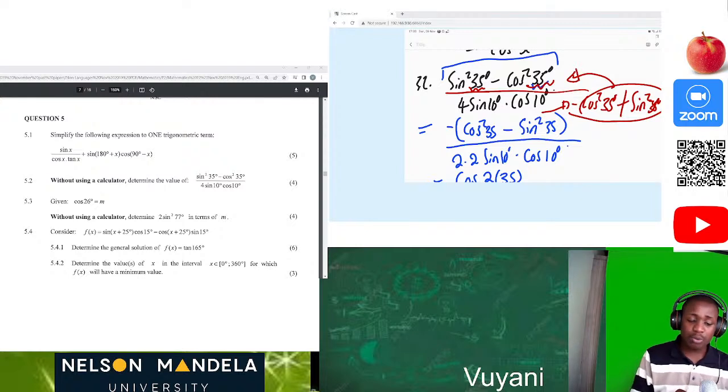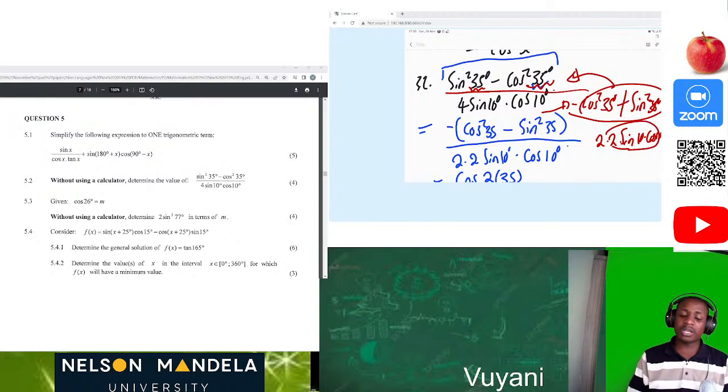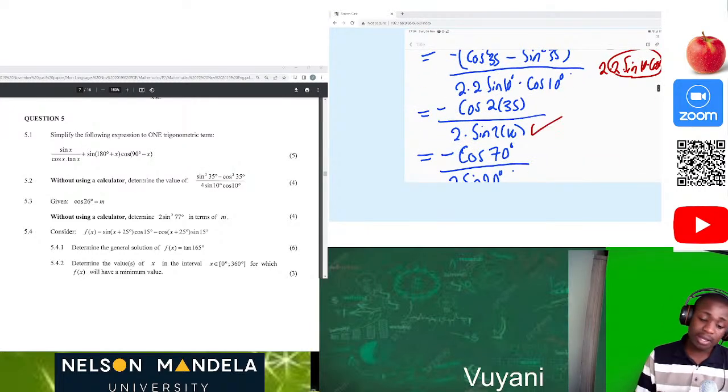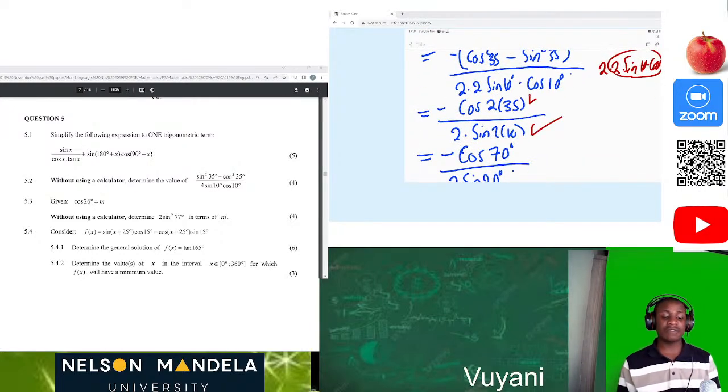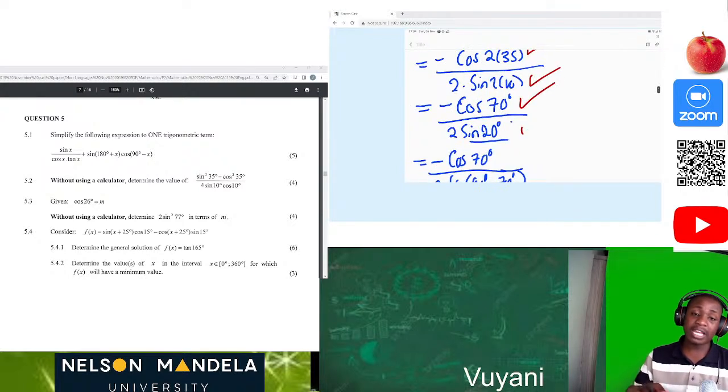And on the base, we saw that it's 4, and we know that 2 times 2 is still 4. But now we know that 2 sine 10 times cos 10 is a double angle of cos. So since this is now the double angle, we can just end up having 2 sine 2 times 10. Then also here we have cos 2 times 35, because these are double angles. Then now we end up having cos 70 and sine 20.